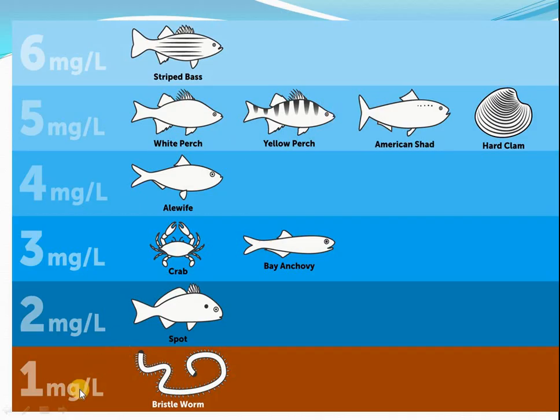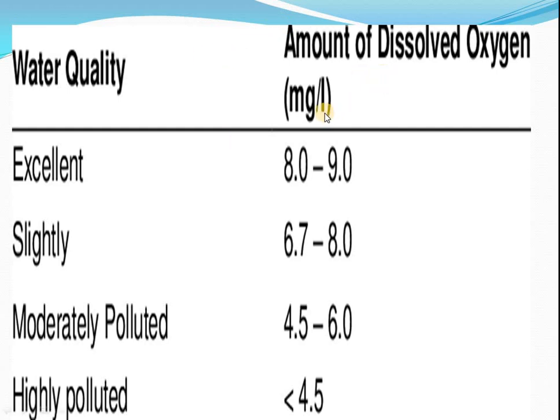Different marine species can exist depending upon the concentration of dissolved oxygen in marine water, so different species are able to adapt to the percentage of oxygen. Next, how much dissolved oxygen is good for our health? 8 to 9 milligrams per liter of dissolved oxygen is good for our health.